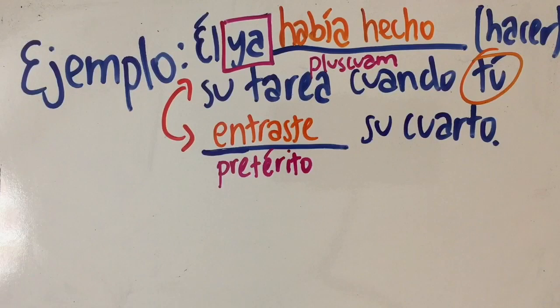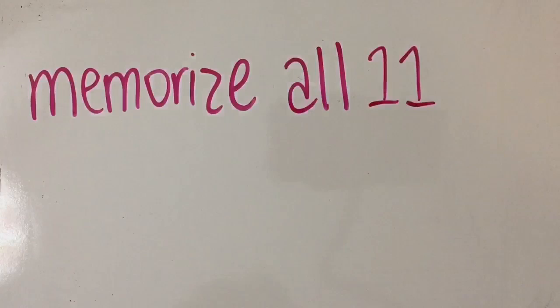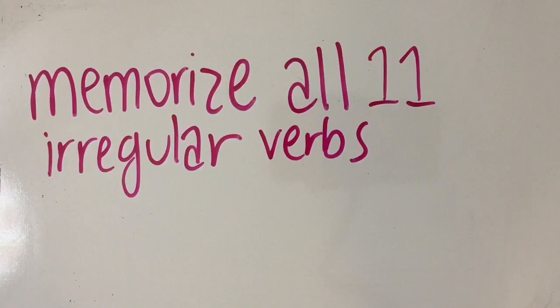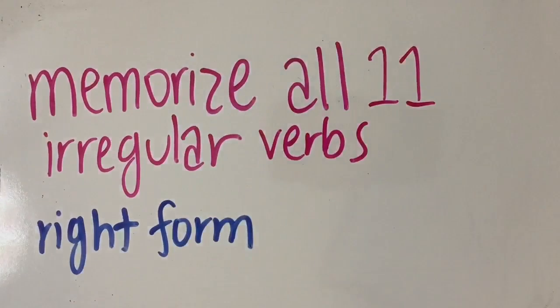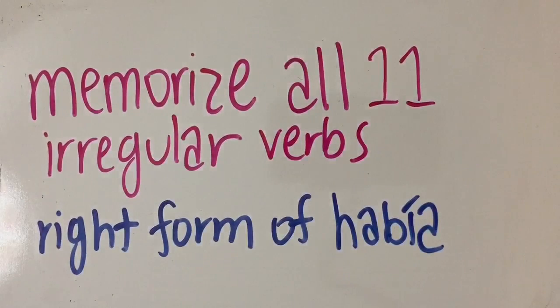If you understood all of this material, good for you. That's just about as hard as it gets. Just make sure you memorize all 11 irregular verbs, because that's usually what trips people up, so get those down, and also remember to use the right form of había every time and make sure it corresponds with the subject of the sentence. If you're still a little confused on any of this stuff, rewind the video and watch it again, or feel free to leave a comment down below.